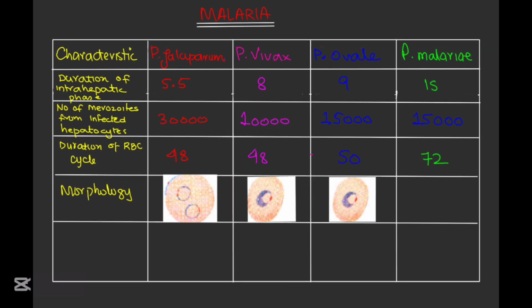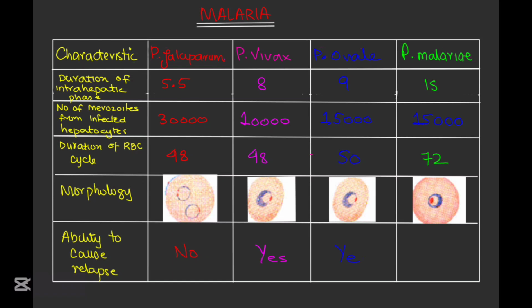Plasmodium ovale trophozoites are compact with oval RBCs and Schüffner dots. And Plasmodium malariae trophozoites are compact, often band shaped with normal sized RBCs and Ziemann's dots. The next crucial characteristic is the ability to cause relapse, which is unique to Plasmodium vivax and Plasmodium ovale only due to their formation of hypnozoites.